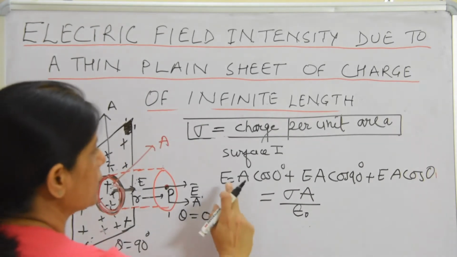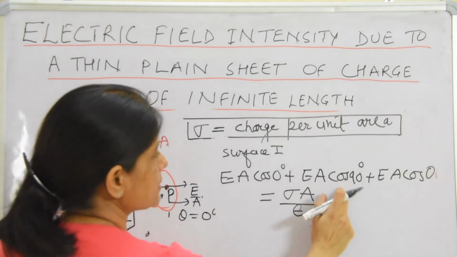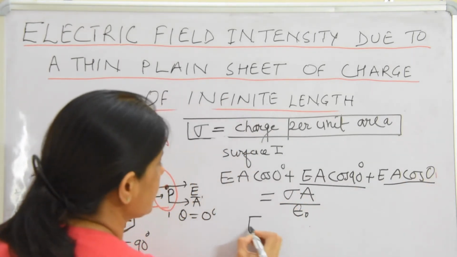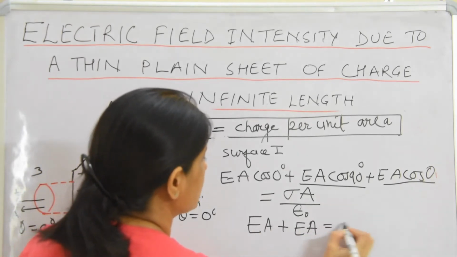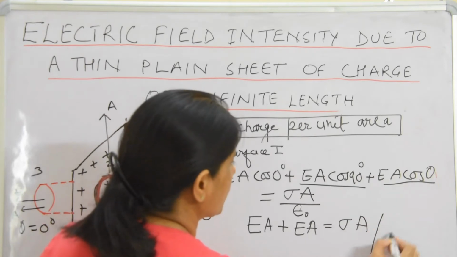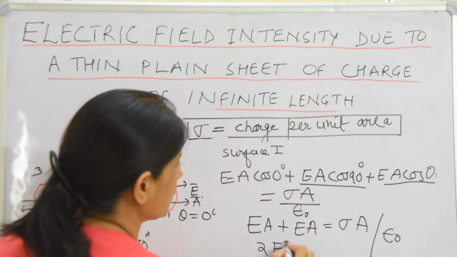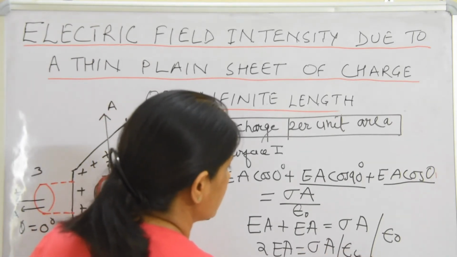Now EA cos 0, and cos 0 is 1, that is EA. This one is 0, and this is again EA. So I can write EA plus EA is equal to sigma A upon epsilon naught. So 2EA is equal to sigma A upon epsilon naught.